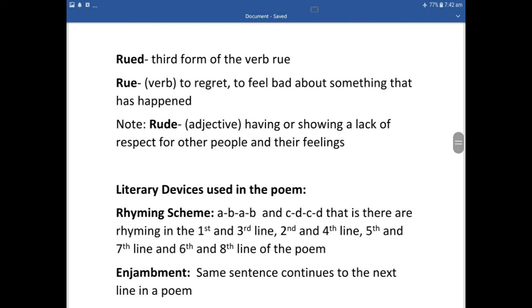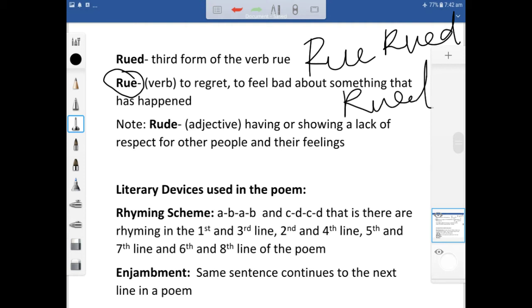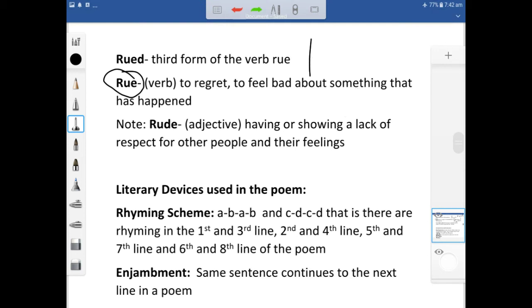That is an adjective. Here the main word is rue, R-U-E. These are the three forms of the verb rue: rue, rued, rued.